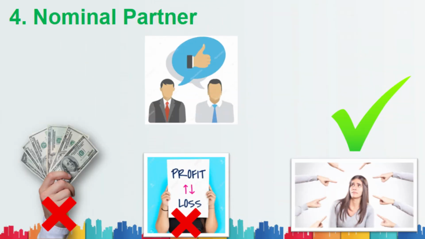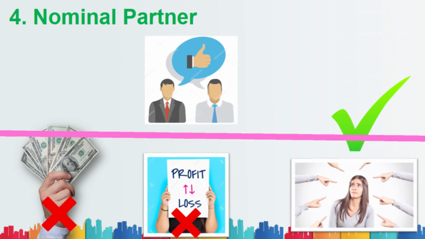Moving on to the next type of partner, nominal partner. This type of partner gives the firm a right to use their name, but when we compare capital investment, he won't invest any capital, and he does not take part in the management. He does not take profit and losses, but he is responsible for the payment of debts. Sometimes the company uses their name, so they won't participate in anything except the company's debts.